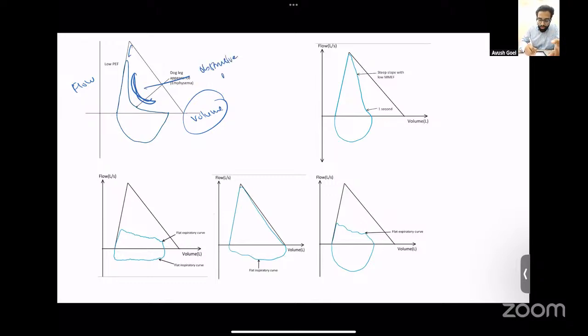This is how your COPD patients will have their graphs. On the other hand, if the curve is shifted to the left, the curve has just become narrow, but the peak expiratory flow is still normal, then this is suggestive of a restrictive lung disease. This is also known as a witch hat appearance.